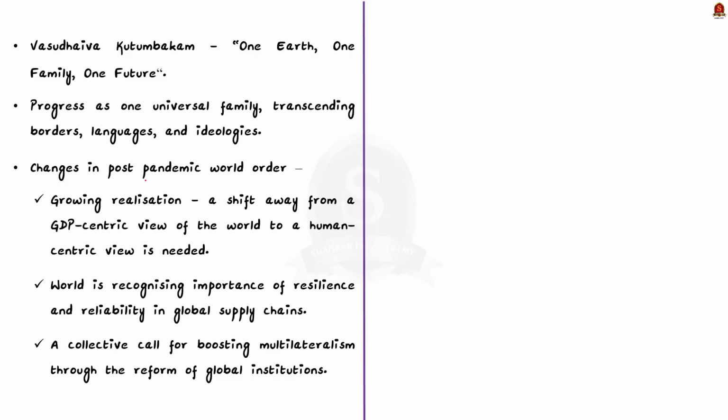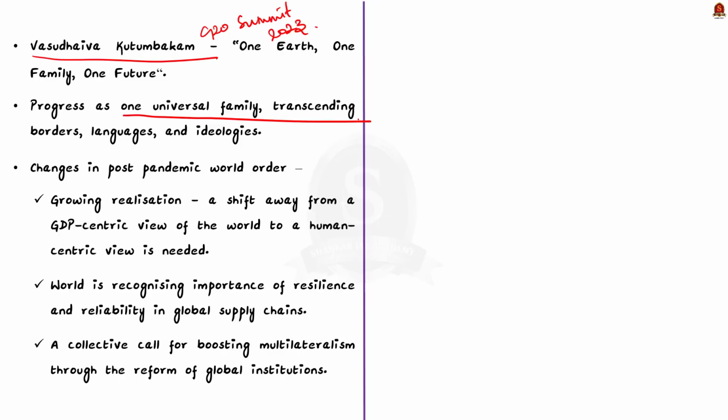See, as you all know, India has coined the optimistic slogan Vasudhaiva Kutumbakam for the G20 Summit 2023. Vasudhaiva Kutumbakam means one earth, one family, one future. See, the idea here is to encourage progress as one universal family transcending borders, languages and ideologies.